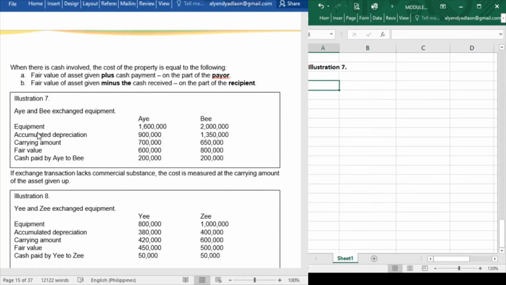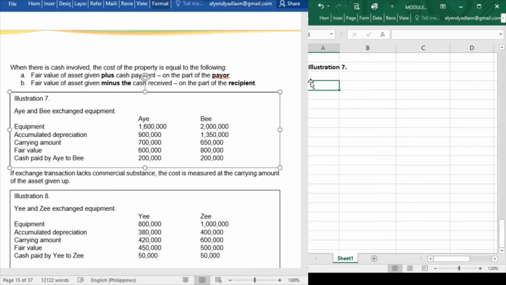Before that, there is cash involved. The cost of the property is equal to the following. First, fair value of the asset given plus the cash payment if you are the payer, and fair value of the asset given minus the cash received if you are the recipient of the cash. Let us try A and B. Now, A and B exchange equipment. We have here the equipment, accumulated depreciation, carrying amount, fair value, and the cash paid by A to B.